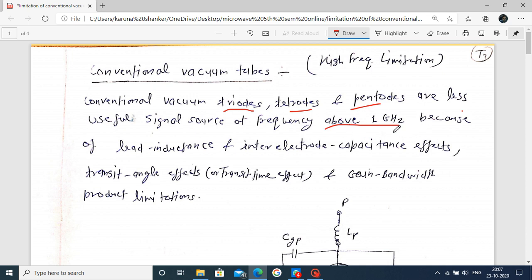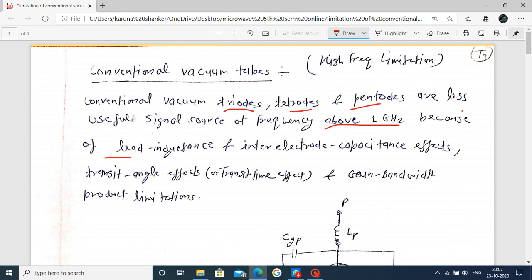If the frequency is greater than 1 gigahertz, the conventional vacuum tube becomes inefficient to operate. What is the reason behind this?